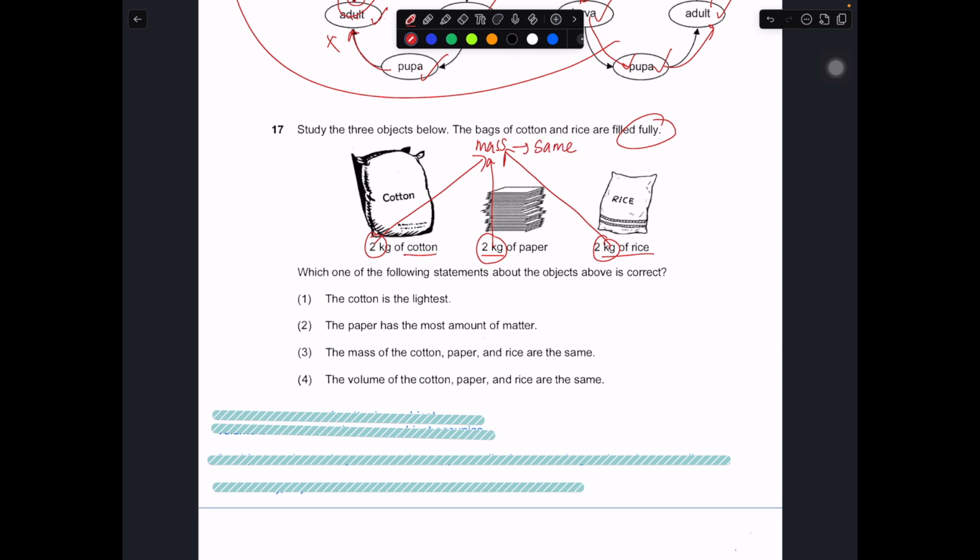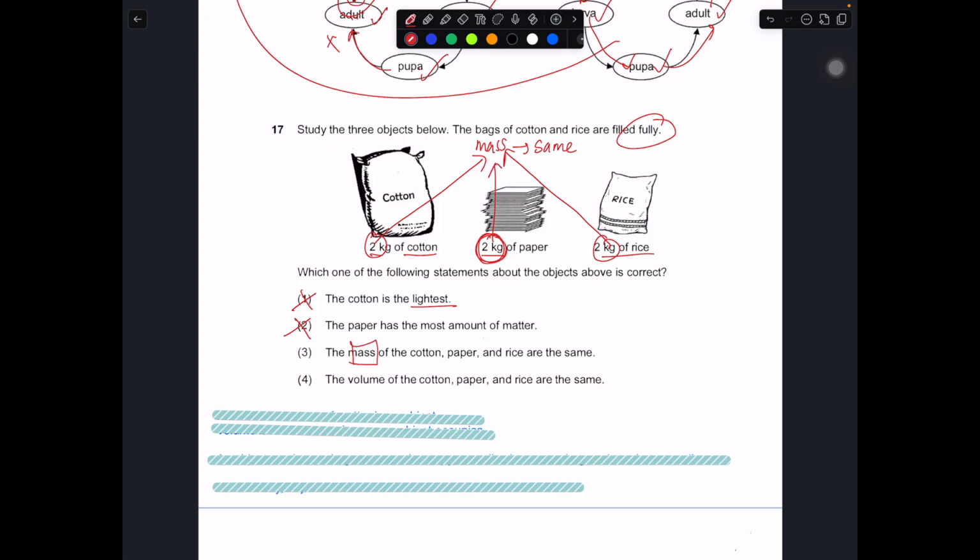Okay, in this case, let's take a look at all these statements. The cotton is lightest. No, if the cotton is lightest, then this should be more or less 1 kg, or there should be less cotton inside the pack. Then this would be the correct one. But it is not. It already tells you it is 2 kg, so 1 is out. The paper has the most amount of matter. This is also out. It's trying to tell you that the paper is the heaviest, but you know it's wrong because this one is 2 kg. So they have the same mass as the rest of the items. So 1 and 2 are out.